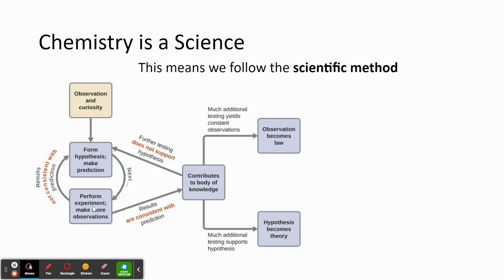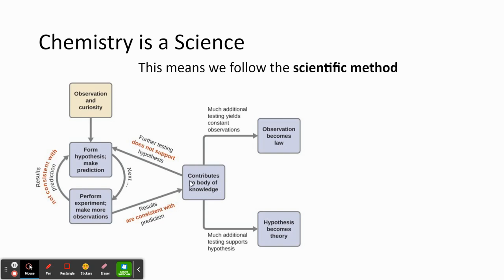From there, we would perform experiments and collect observations. And if the results are not consistent with our prediction, we would have to start over again, form a hypothesis, perform experiments, and continue in this loop until we perform experiments whose results are consistent with our prediction. At that point, we would contribute to the body of knowledge for that particular topic.